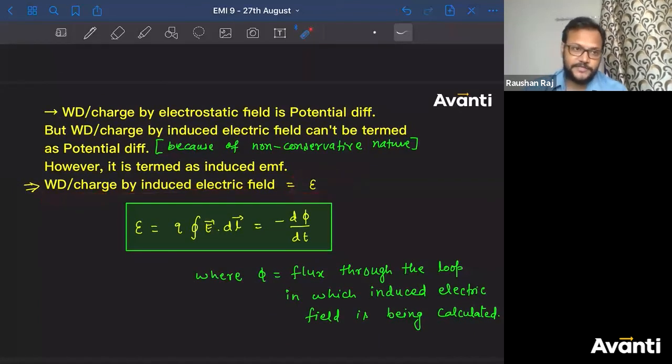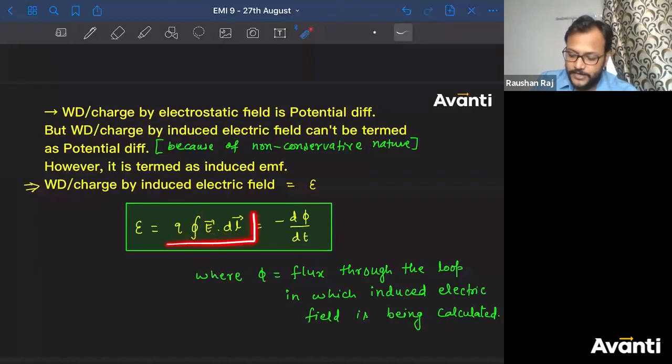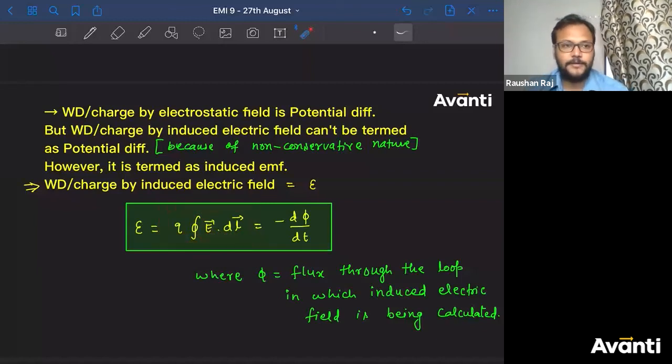What will be the value of this? Q into E will be the force. Force into displacement is the work done. E can be a variable here, so Q will be constant. I'll take Q out. So QE is the force, dl is the displacement. So integral QE dot dl will be the work done. Alright guys, this is what we have studied, right? So QE dot dl is the work done per unit charge?